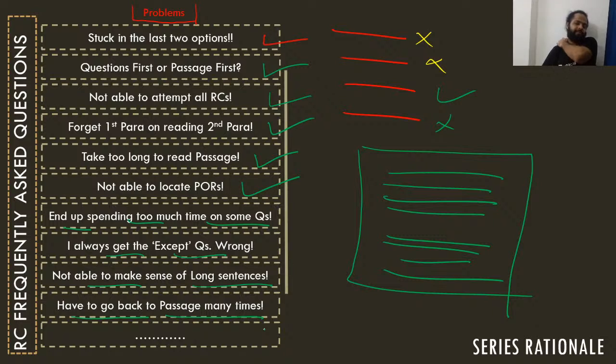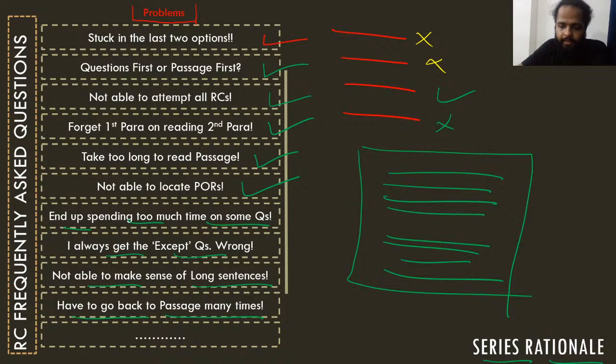So basically, guys, this list that I have here is what I call a Pareto list of problems that I've seen learners face most often, and that's what we are going to address through this series, right? And this is the rationale of the series that we have. Okay, so let's move forward.